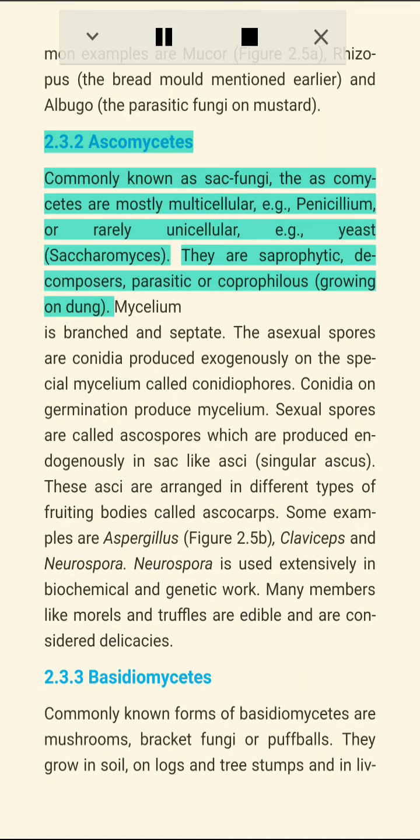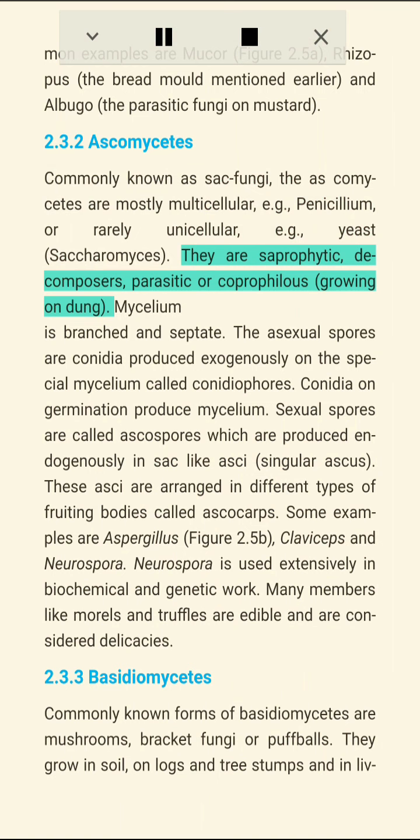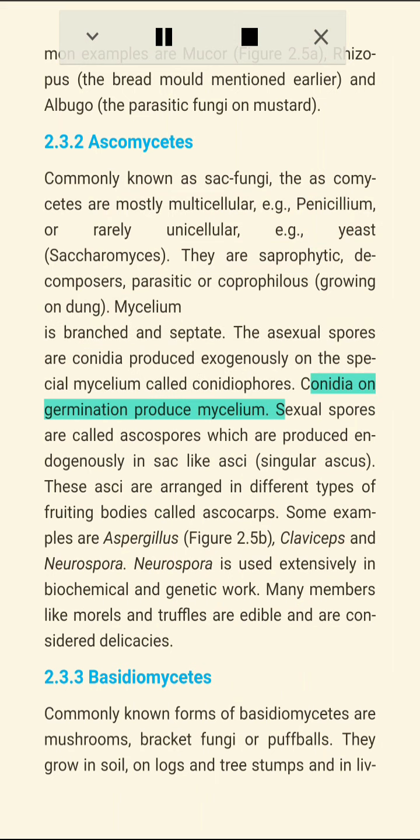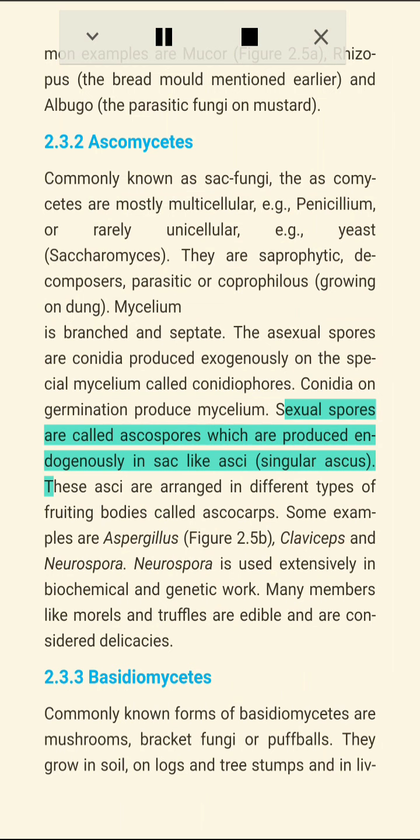2.3.2 Ascomycetes, commonly known as sac fungi. The Ascomycetes are mostly multicellular, e.g., Penicillium, or rarely unicellular, e.g., yeast (Saccharomyces). They are saprophytic, decomposers, parasitic or coprophilous, growing on dung. Mycelium is branched and septate. The asexual spores are conidia produced exogenously on the special mycelium called conidiophores. Conidia on germination produce mycelium.